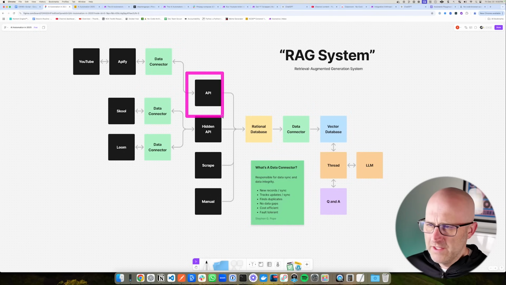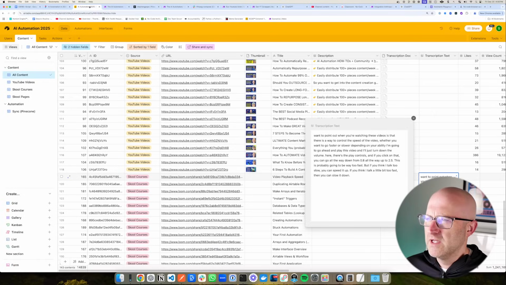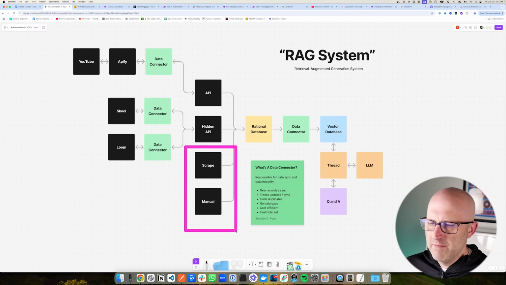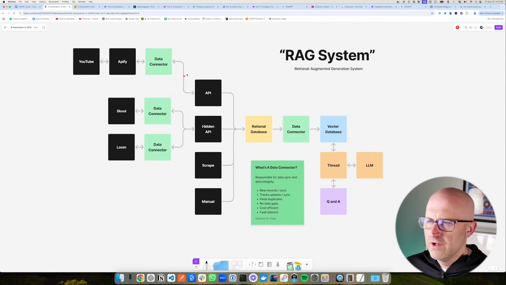So obviously working with a direct API or even a hidden API is much better than working with an automation that uses a scraping method. And then of course, there's the good old manual process where somebody comes in and just puts the data into the database directly. Now obviously there are major drawbacks to these two situations. So as best you can, make sure you use normal APIs or hidden APIs.